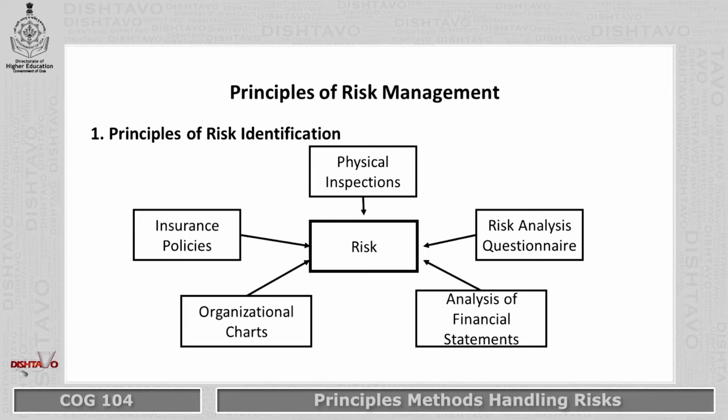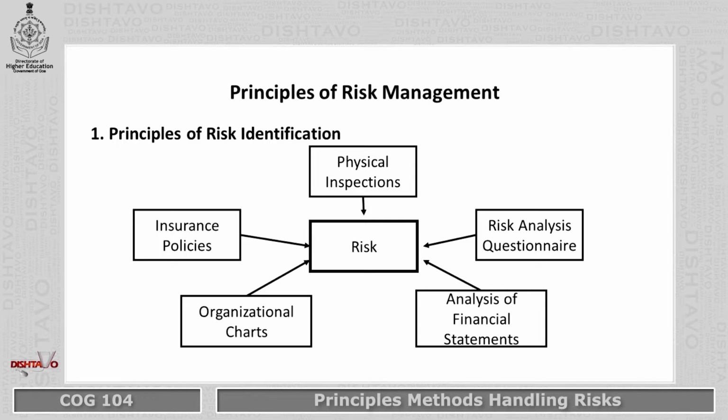Analysis of financial statement. If a risk is associated with a financial statement or financial position of the business organization, then in such case, the risk management team analyzes financial statements such as the balance sheet, profit and loss account, etc. If risk is associated with a communication gap, organizational hierarchy or lack of coordination, in such case, the risk management team does the analysis of the organizational chart.